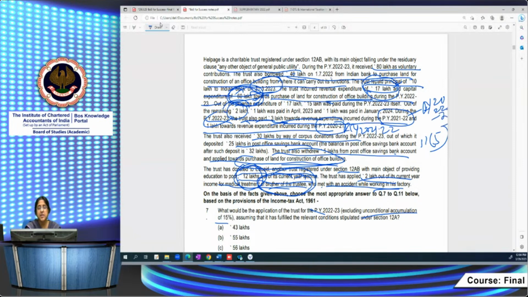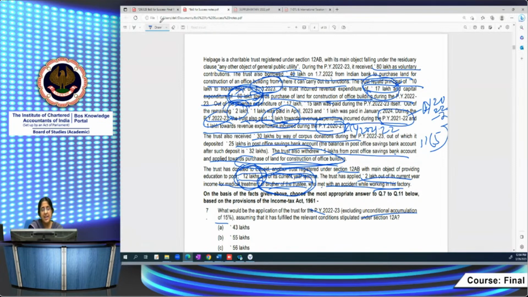So for assessment year 22-23 also, the application was allowed only on payment basis. So the trust would not have got deduction for 3 lakh, which it incurred during the previous year 21-22, but was not paid during the year. It would not have been allowed in the assessment year 22-23. Since that is paid during the current year, in the year of payment, it will be allowable. So the 3 lakhs will also be allowed as my application in the current year. This is because of the amendment of law with effect from assessment year 22-23.